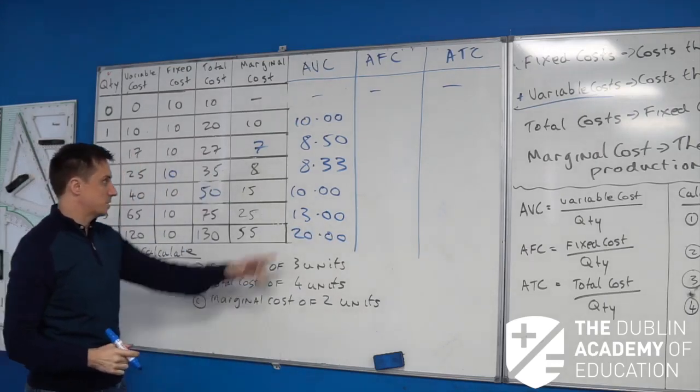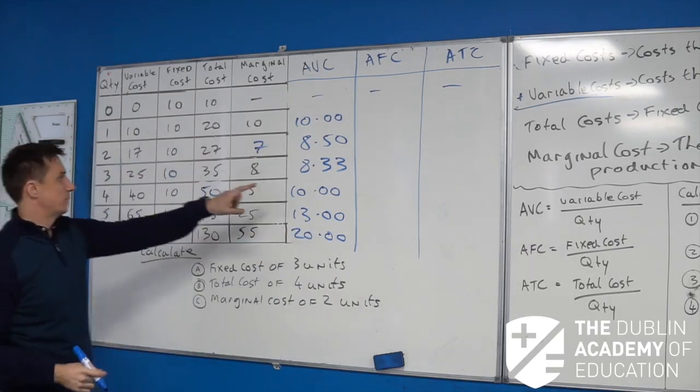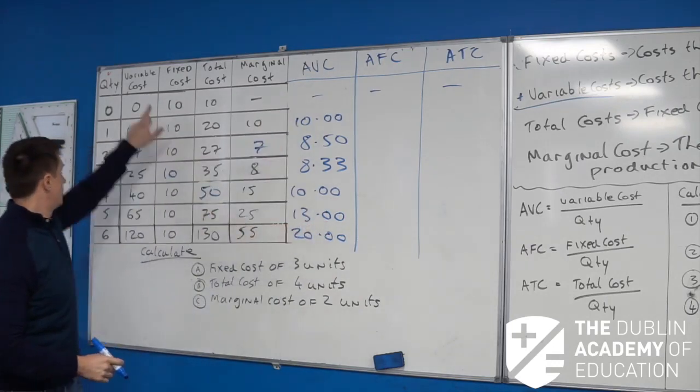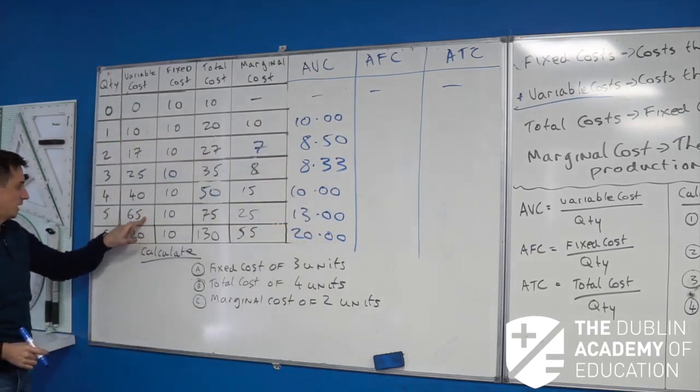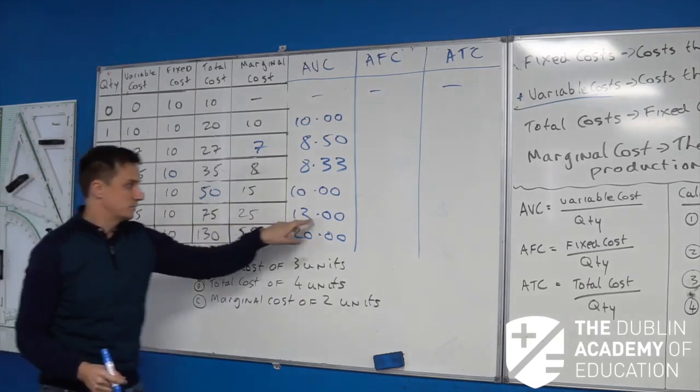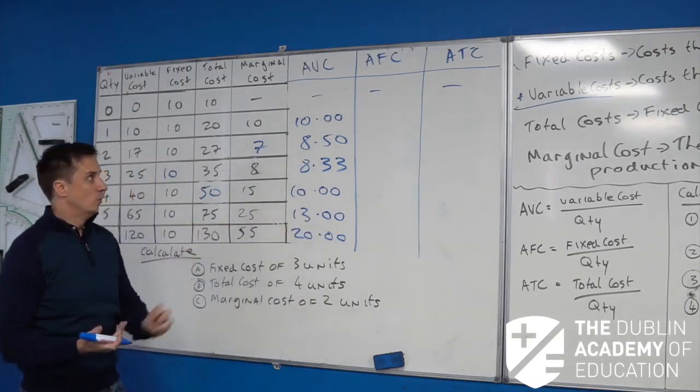Okay, that's fine, so just maybe let's do the average variable cost of making 5 units. What's the variable cost of making 5? It's 65. Divide that by the 5. That gives us our 13 there. Okay, brilliant. We'll look over now at the next one.